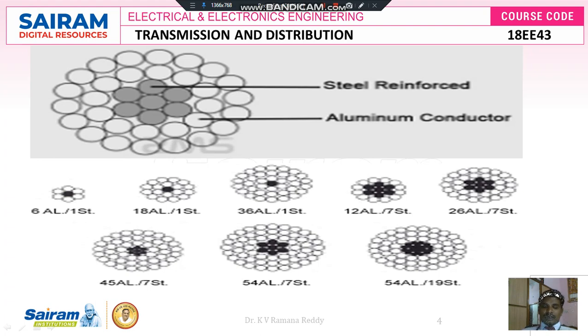If you see the number of steel strands from here to here, in the first 3 figures there is only 1 strand. Next it is increased to 7, here 7, here 7, here 7. In the next 4 figures the steel strands are 7. If we increase the number of steel strands, we increase the tensile strength of these ACSR conductors.